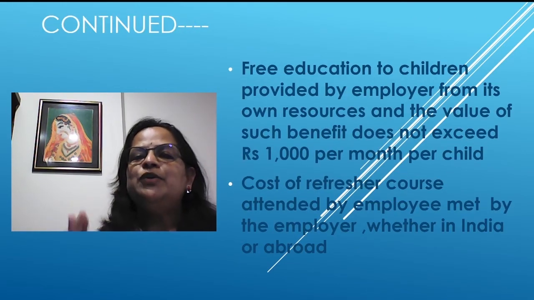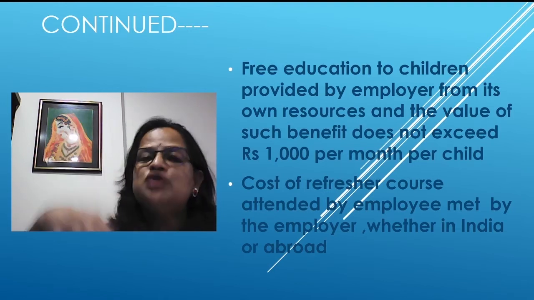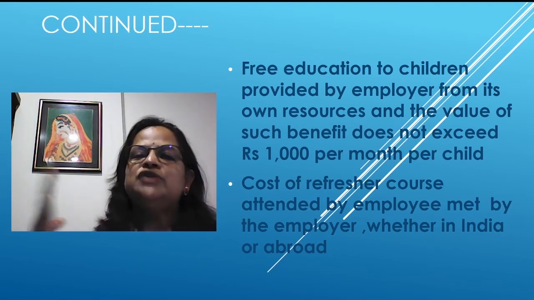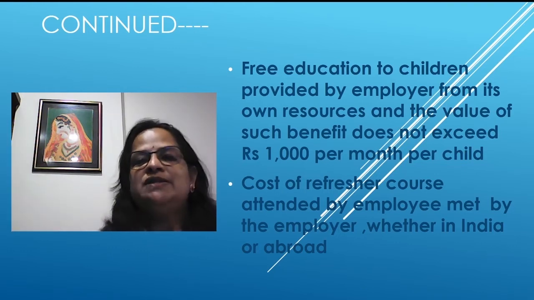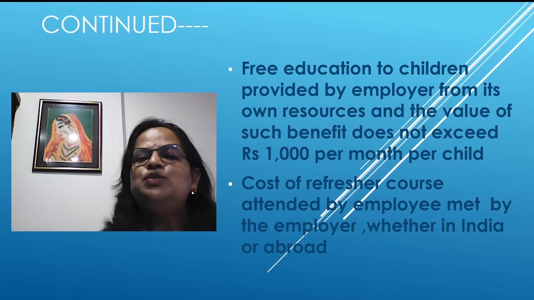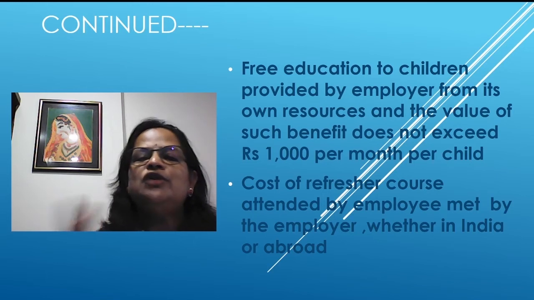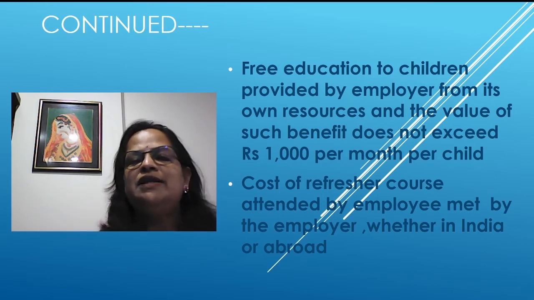Now, free education to children provided by the employer from its own resources. That means the employer should be an educational institution, for example Christ University or St. Joseph's University, for their employees. So the employer is an educational institution. The value of such benefit should not exceed 1,000 per month per child. You know that all the facilities we are reducing to two own children. We have already learned that in allowances.